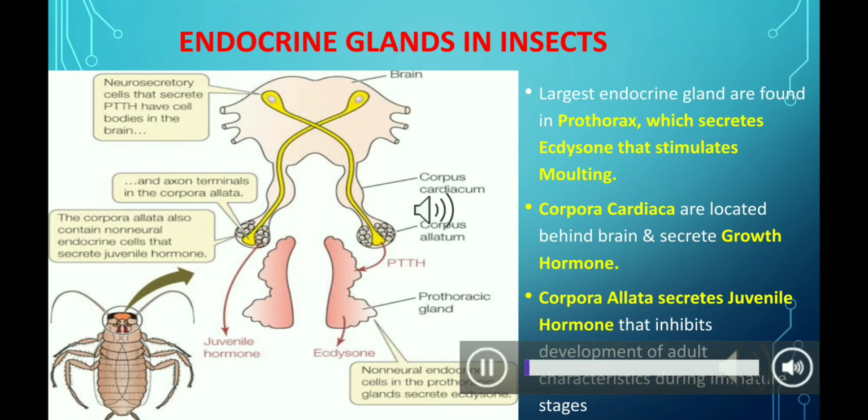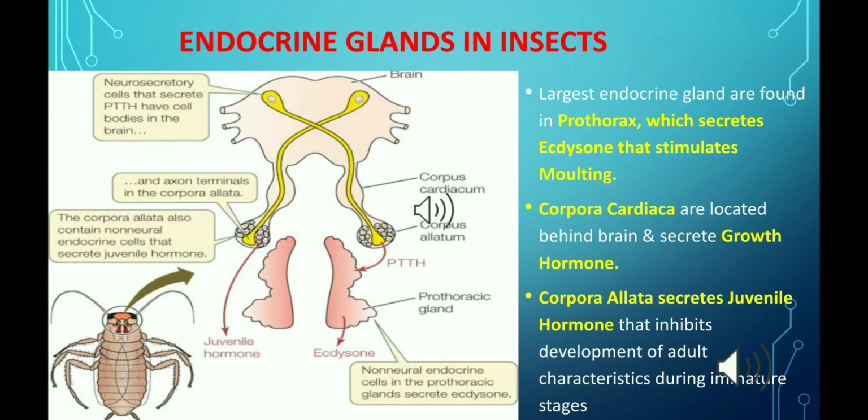When we talk about the endocrine glands of insects, all we talk about is the prothoracic gland, corpora cardiaca, corpora allata, and neurosecretory cells. The largest endocrine glands in insects are found in the prothorax, and these are called prothoracic glands. These lie just behind the head of the insect, and they manufacture a hormone called ecdysone, which is very important to stimulate the molting process in insects. But these glands degenerate in the adults.